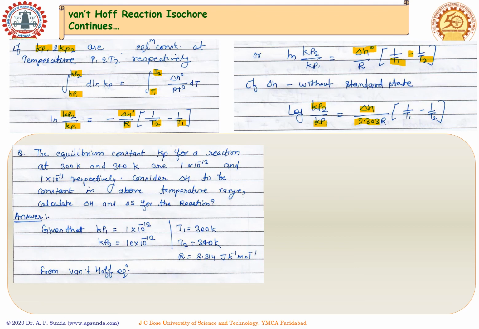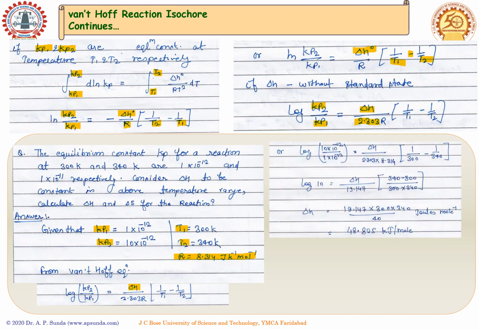This is the data which has been given, Kp1 and Kp2, and the temperature range T1 and T2. We know the gas constant R, 8.314 joule per Kelvin per mole. From the Van 't Hoff equation, we can simply substitute the data given and find the corresponding delta H. Let's do this exercise. We get the enthalpy change for the reaction as 48.825 kilojoule per mole.